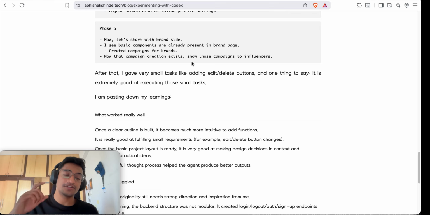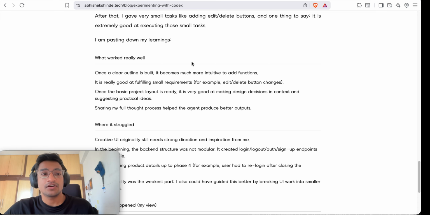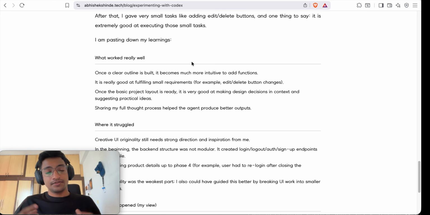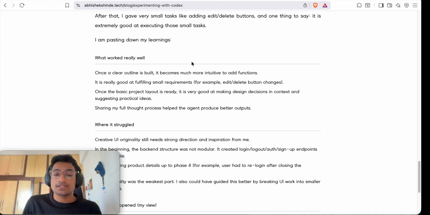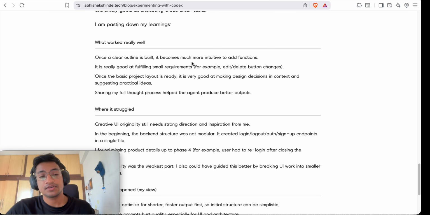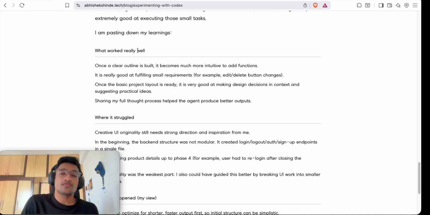This is one of the tricks I learned online: models are always optimized to think about a particular task, how to make that task faster and faster, rather than considering future scalability and all the factors. So as a prompter, you need to always think about how to improve on that. These are my learnings, and I'll give some overview of what worked well for me.